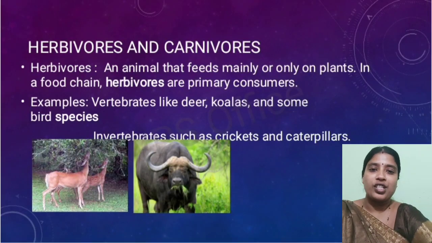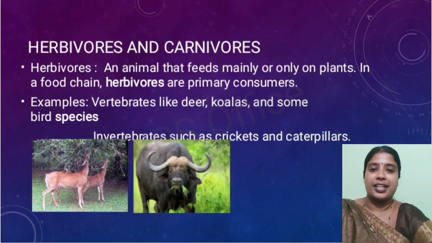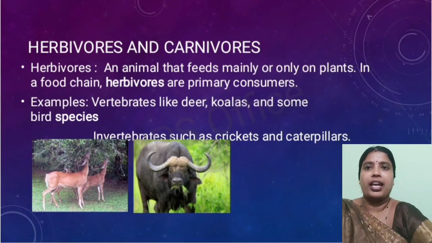Now what are herbivores? This term itself contains the meaning. Herbs means plants, so herbivores means plant eating animals. In simple words, you can call them plant eating animals. An animal which feeds mainly on plants or plant products is known as herbivorous. These herbivores are primary consumers, the first level of consumers.